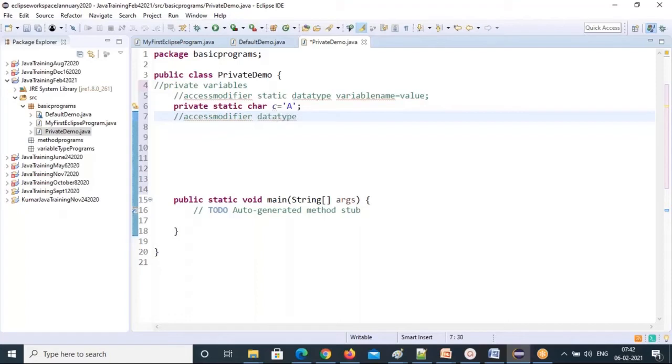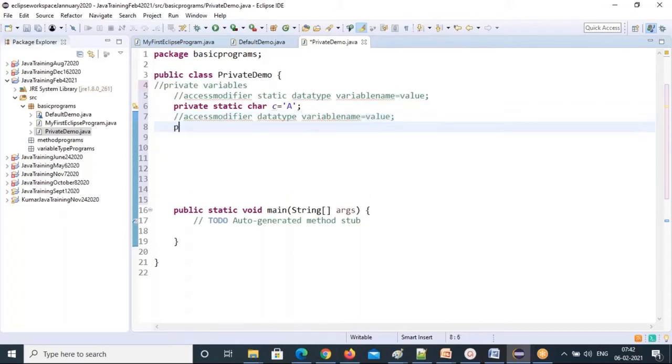Now see, I'm avoiding the static keyword. That means this is a non-static variable. So above one is a static variable and below one is a non-static variable. So variable name equal to value, you can assign a value. So for the access modifier, I need to use private, and int i equal to 5.